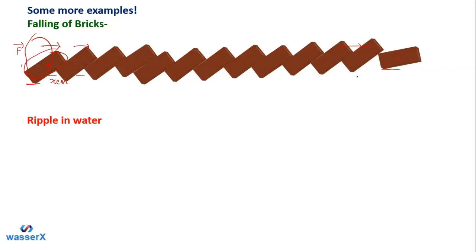So this is also an example of the wave, students, right? The next example of the wave is the ripple in water. You might have seen the ripple in still water. When there is still water in a lake or pond and you throw a stone into it, you will see something happening. Wherever the stone or particle falls in the still water, a kind of circle will start emerging from that particular point.